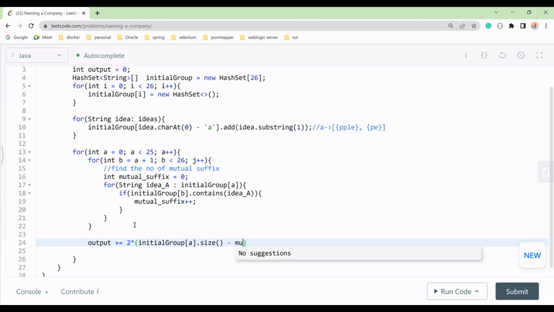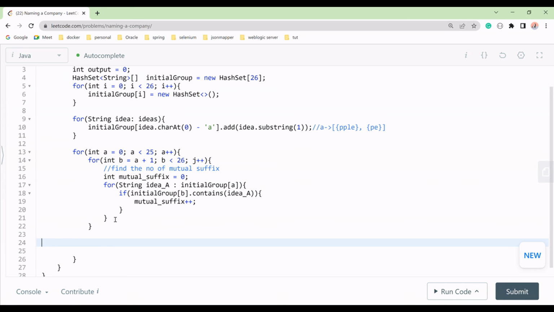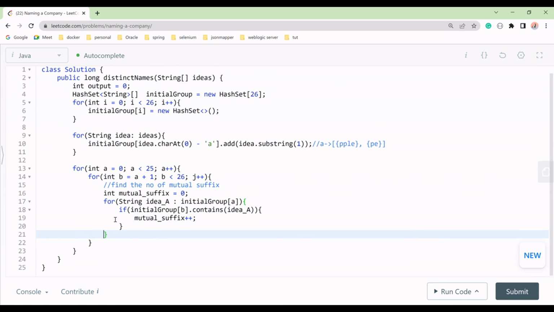Okay, we have taken these mutuals here. So after this we'll update this one, we will get A and B here only.